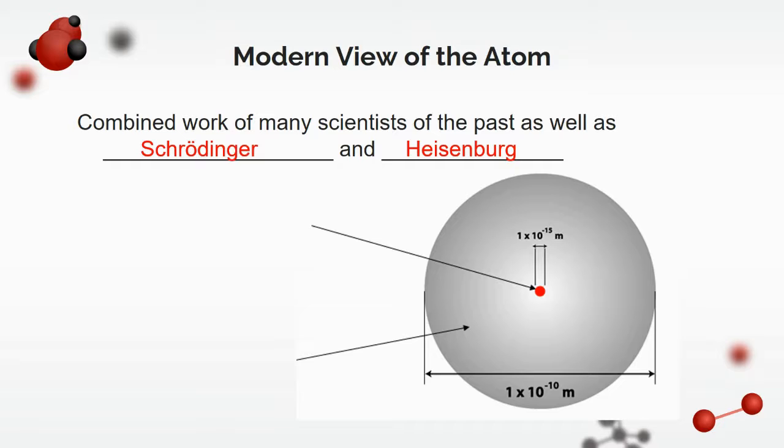Based on our modern view, we have two main parts. We have the nucleus in the middle, and remember that's still a positively charged nucleus. And then we have this other space around it, which is known as the electron cloud. This is our current view of the atom, and we'll talk more about why our current view changed a little bit later on in the year.